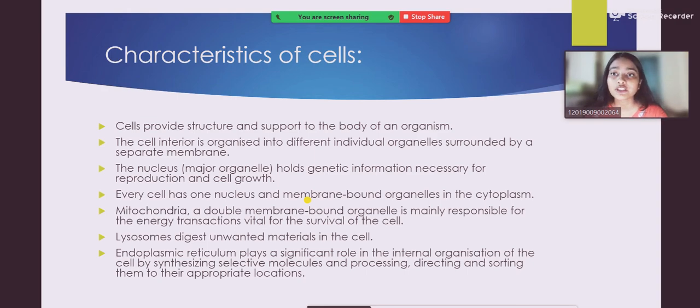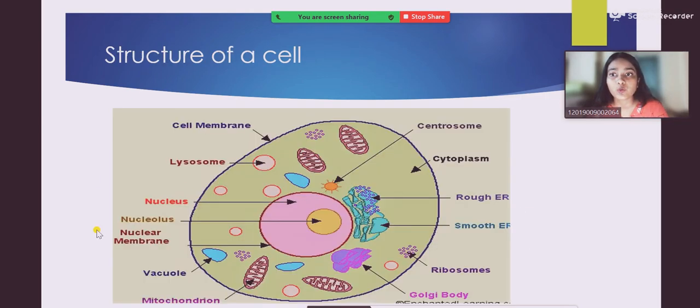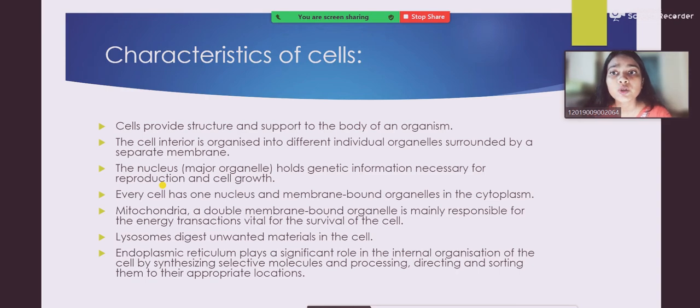Next we have the nucleus. As we have seen in the previous slide on the structure of the cell, it contains what? It contains the nucleus. Now we will see what this nucleus is. The nucleus is the major organelle. It holds the genetic information necessary for reproduction and cell growth.